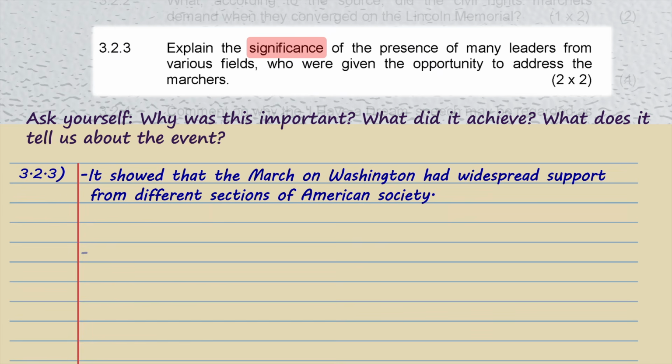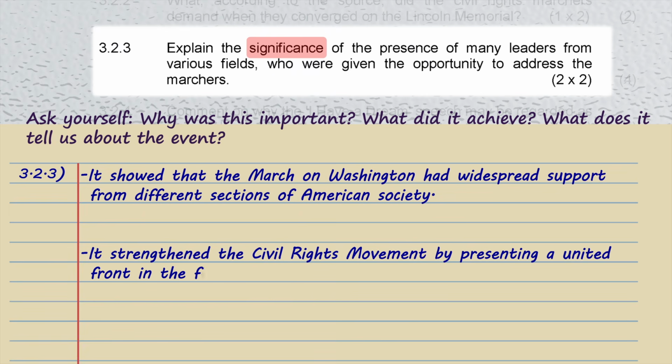Another possible answer is that the presence of many leaders strengthened the civil rights movement by presenting a united front in the fight for equality. When influential leaders stand together and speak with one voice, it shows unity and cooperation. That strengthened the message of the march and increased its influence on both the public and the government. So do not focus on who the leaders were. Focus on why their presence mattered.